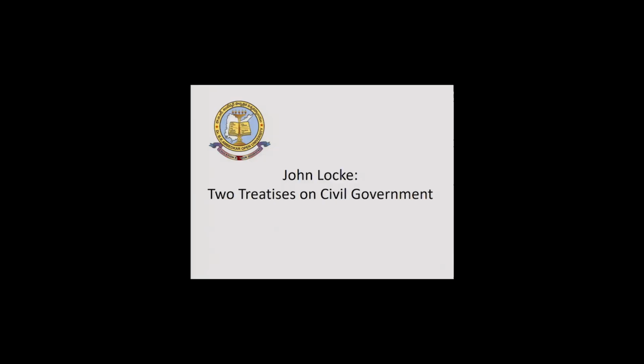And the second book is by John Locke. John Locke is another important philosopher who propagated the idea of social contract in his great book, Two Treatises on Civil Government. Two Treatises on Civil Government is a great book of the 16th and 17th centuries. In fact, this book created ripples in European society and motivated people against the British monarch, and it resulted in the Glorious Revolution of 1688 in England.